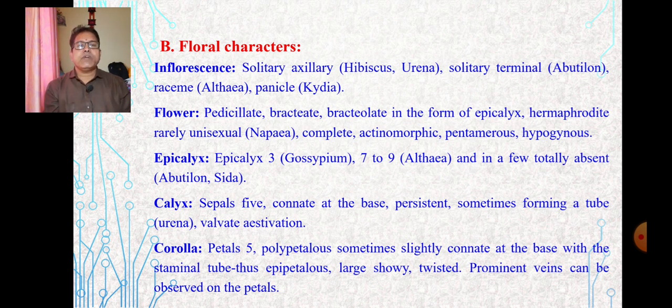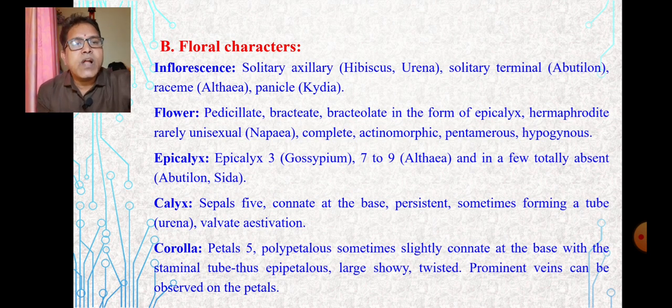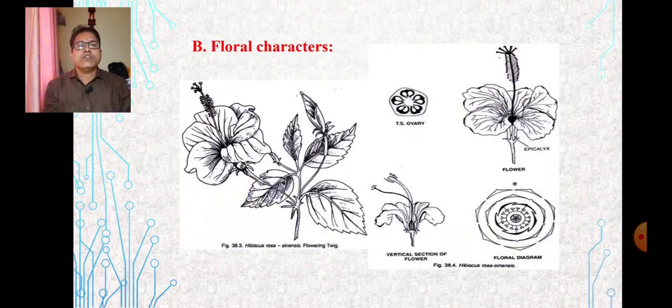Calyx is made up of sepals. Number of sepals are 5, connate at the base, persistent, sometimes forming a tube-like structure, valvate aestivation. And the corolla is made from petals. Number of petals are 5, polypetalous, sometimes slightly connate at the base, with the staminal tube epipetalous in condition, showing large petals. They are twisted in aestivation, and in some plants they are sometimes gamopetalous. So these are the floral characters.